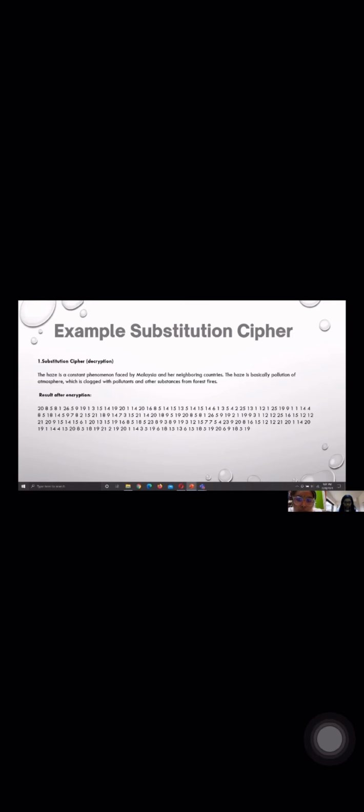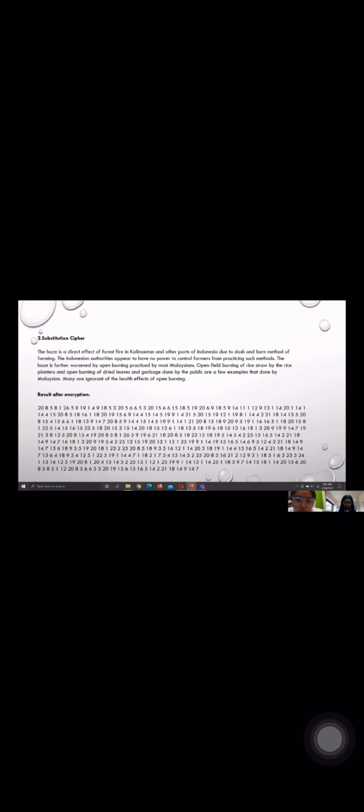Next page. I searched for three paragraphs. That one is the first paragraph, this is the second paragraph, and after that, the third paragraph. So we can convert the alphabet to numbers. It's called decryption converting to encryption. That's all from us.